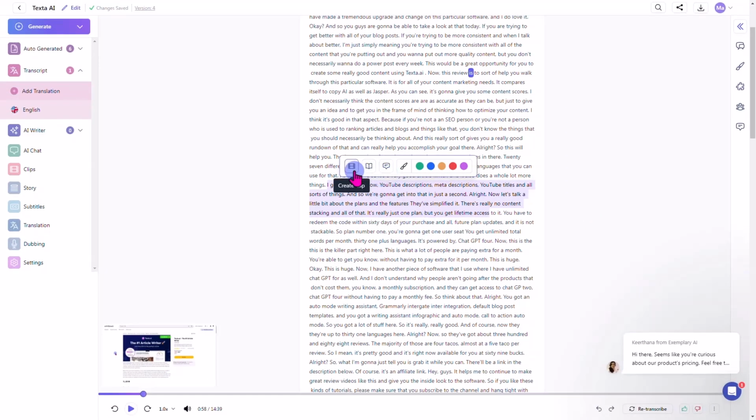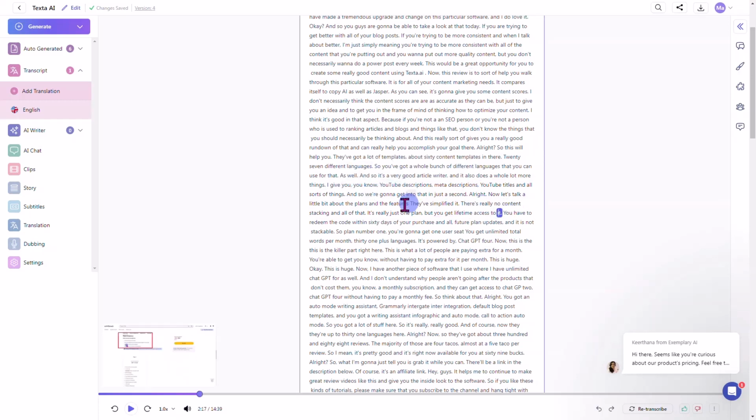So when you're editing now, and I'm going to get into the add to story here in a second, you can actually create a clip. Now, I actually like the way this creates a clip, just from you simply highlighting and clicking on the create a clip button. That just makes more sense, and it's just easier to use that way. You guys have to think about it that way, especially if you're going to be using this to make clips for social media. So that gets a 10,000 plus for me. I really like that part. Okay, all right, so that's that.